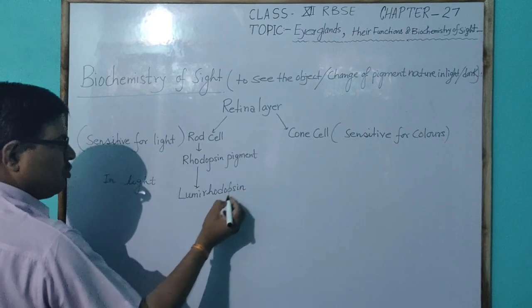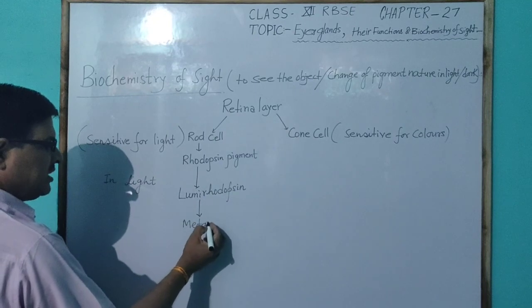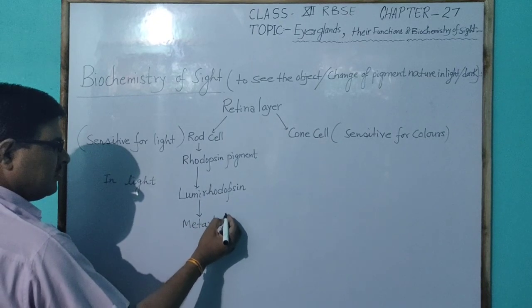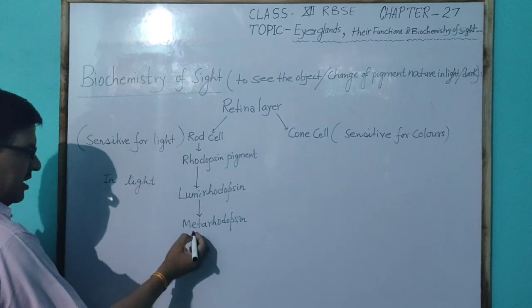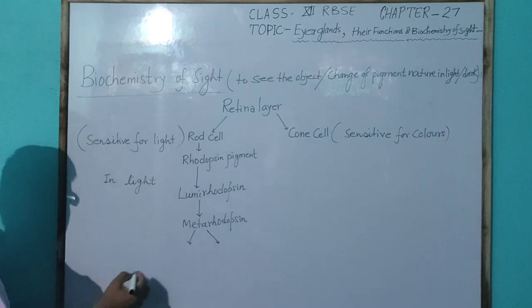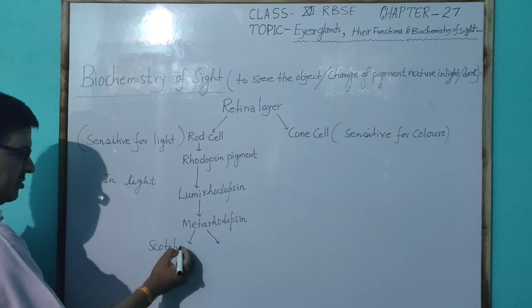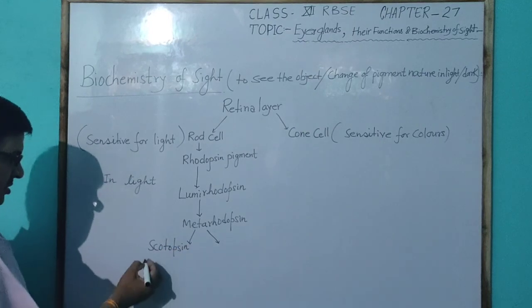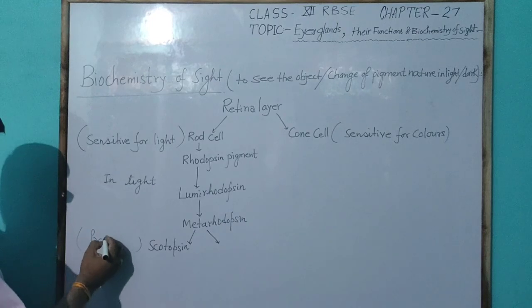This lumirhodopsin again changes into the metarhodopsin. This metarhodopsin then breaks in the light into the scotopsin, which is protein in nature.